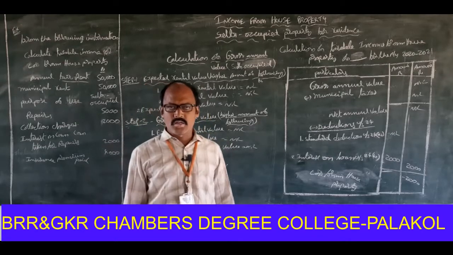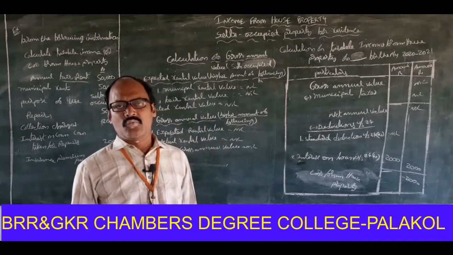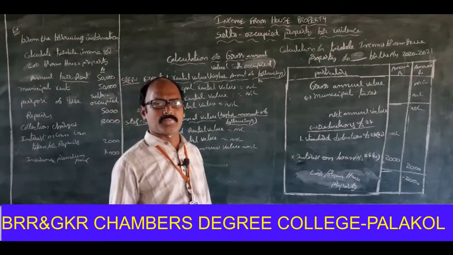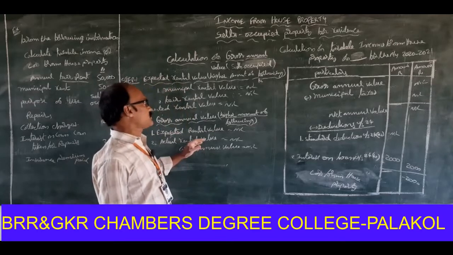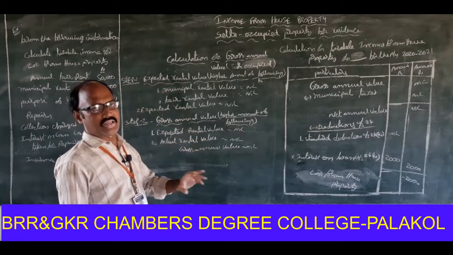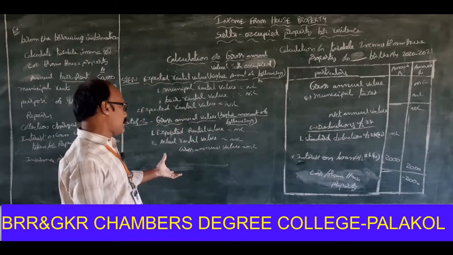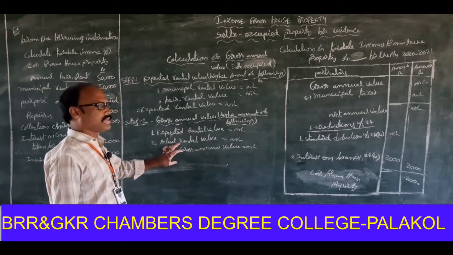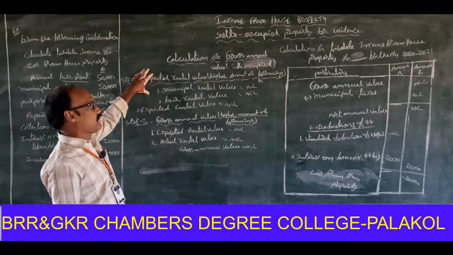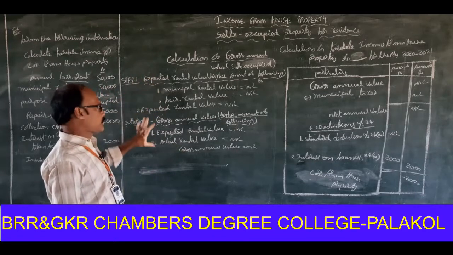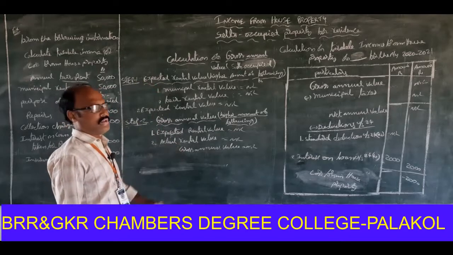So it is self-occupied, and we do not get any income from that. Whenever you are not getting any income, the gross annual value is treated as nil. Step 1, expected rental value nil. Step 2, gross annual value nil.